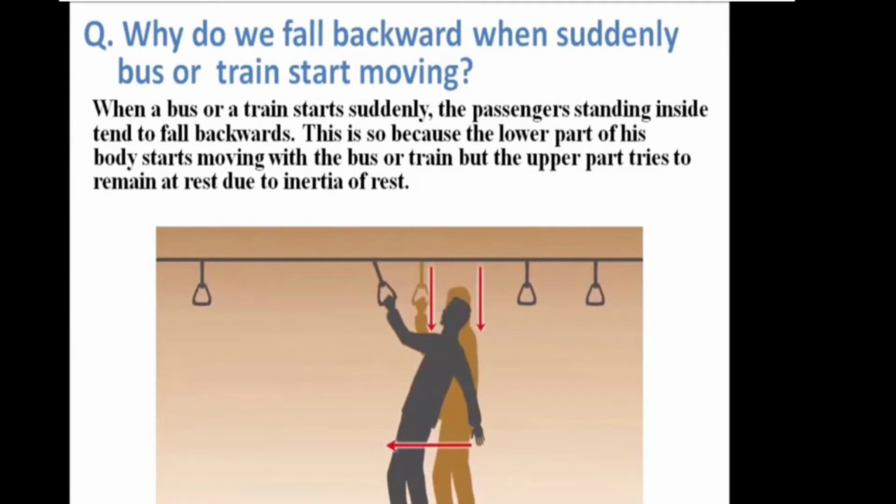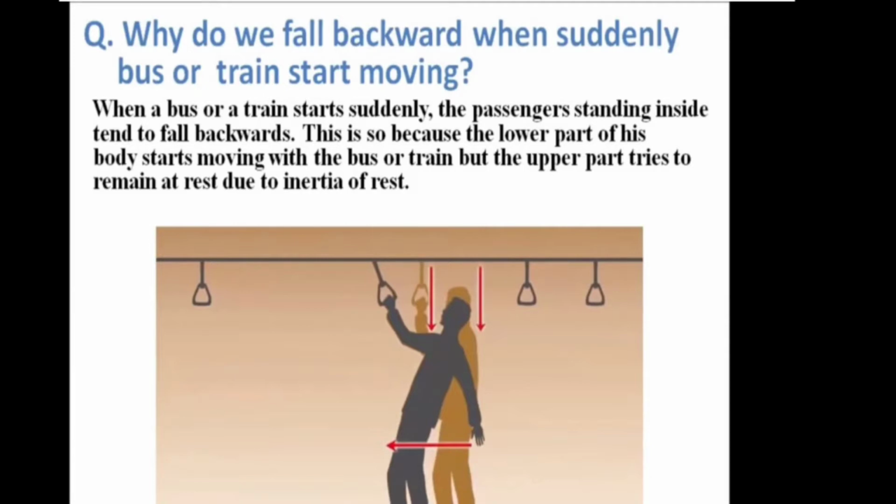You will tend to fall backward when a bus or a train suddenly starts. Is it? Why? You deal with these situations every day, is it? Yes, you are seeing it. So you have to answer this question. Why? Because the lower part of the body starts moving with the bus or the train.